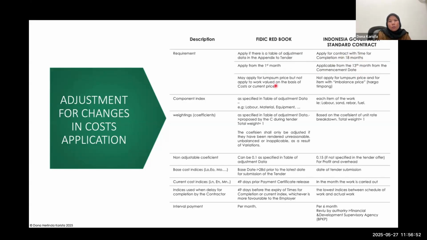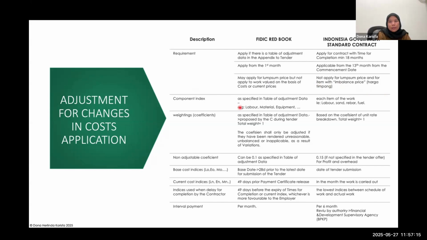And also this one, in the FIDIC contract, I notice it may apply for lump sum price because there is no prohibition on it. But for the Indonesian standard contract, for lump sum price, there is no escalation for that. And also they said there is terminology in the Indonesian standard contract, using imbalance price, which is also not applicable.